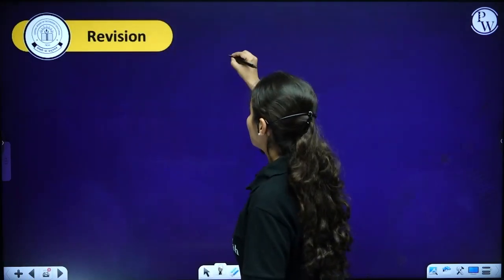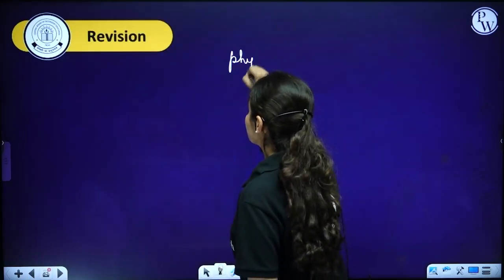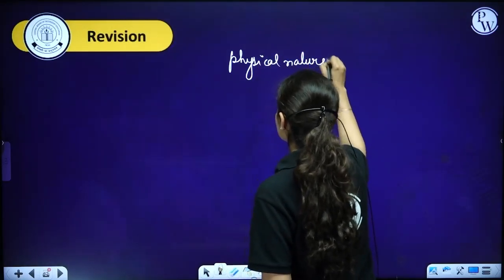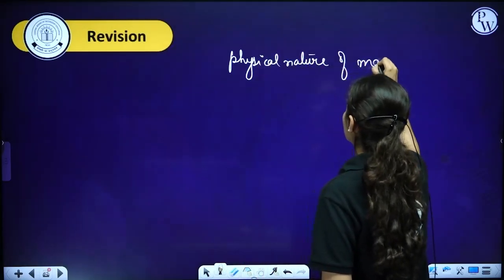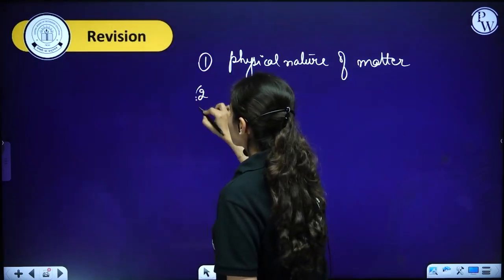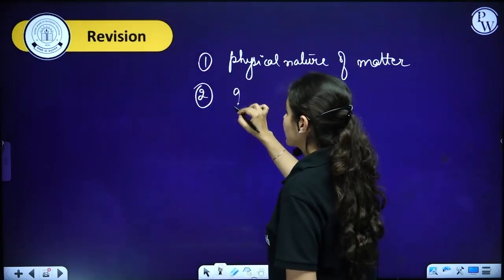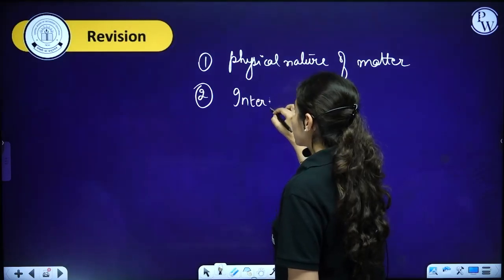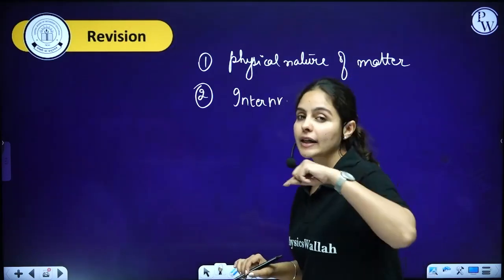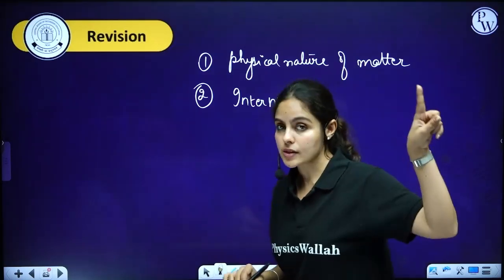So overall, we have learned about the physical nature of matter. What is matter? It is made up of smaller particles. Along with that, we have also learned about the factors used to interconvert states of matter, solid, liquid to gas, and directly from solid to gas, or gas to solid.